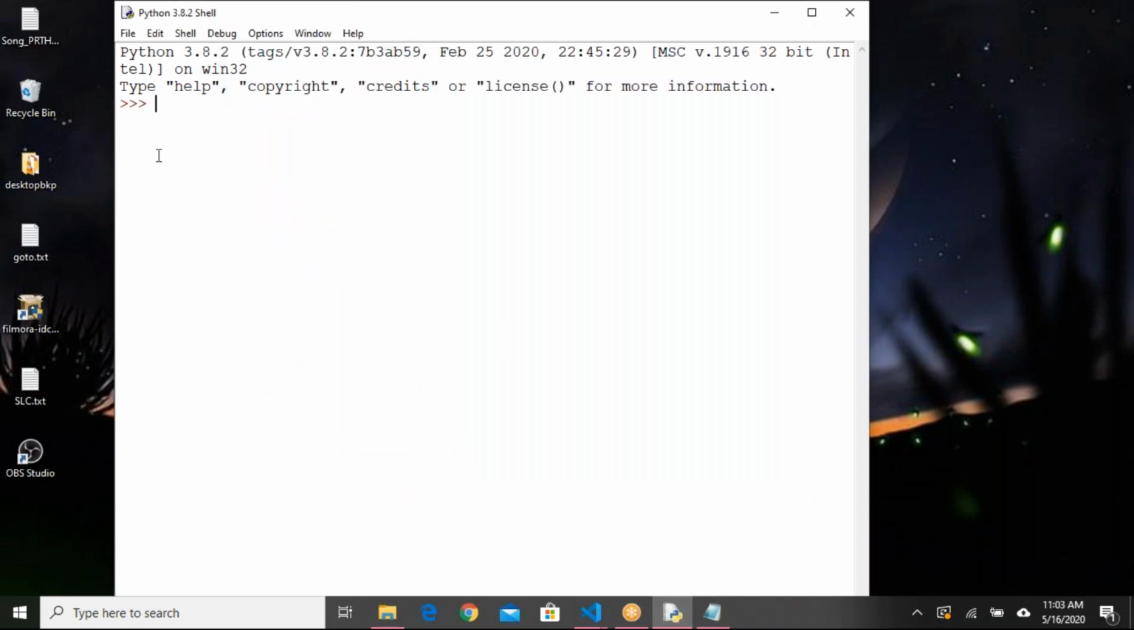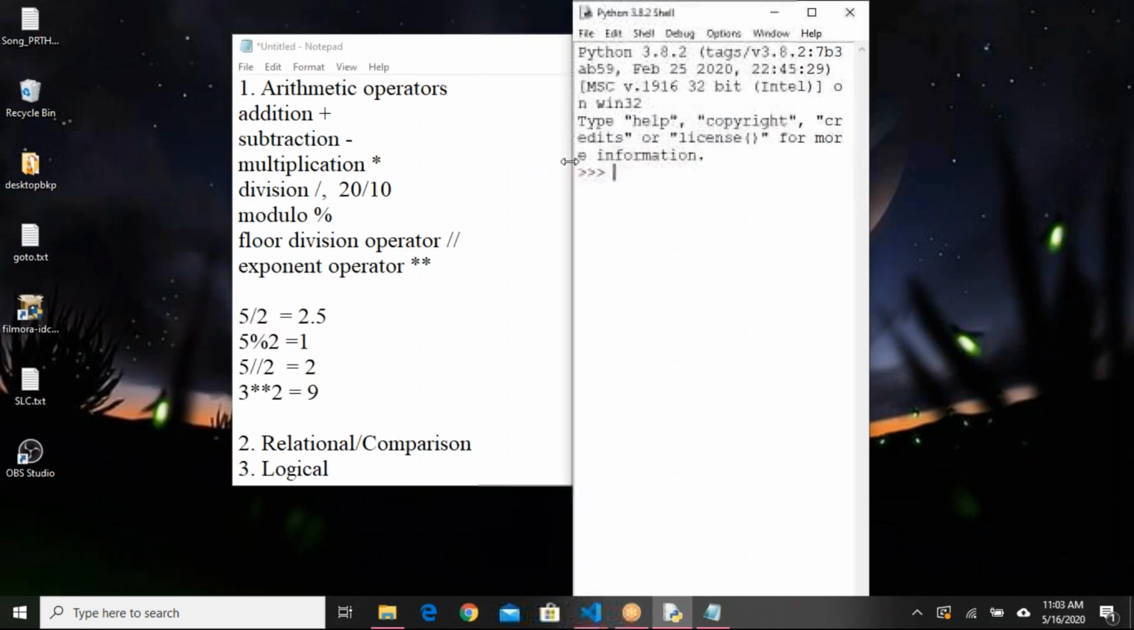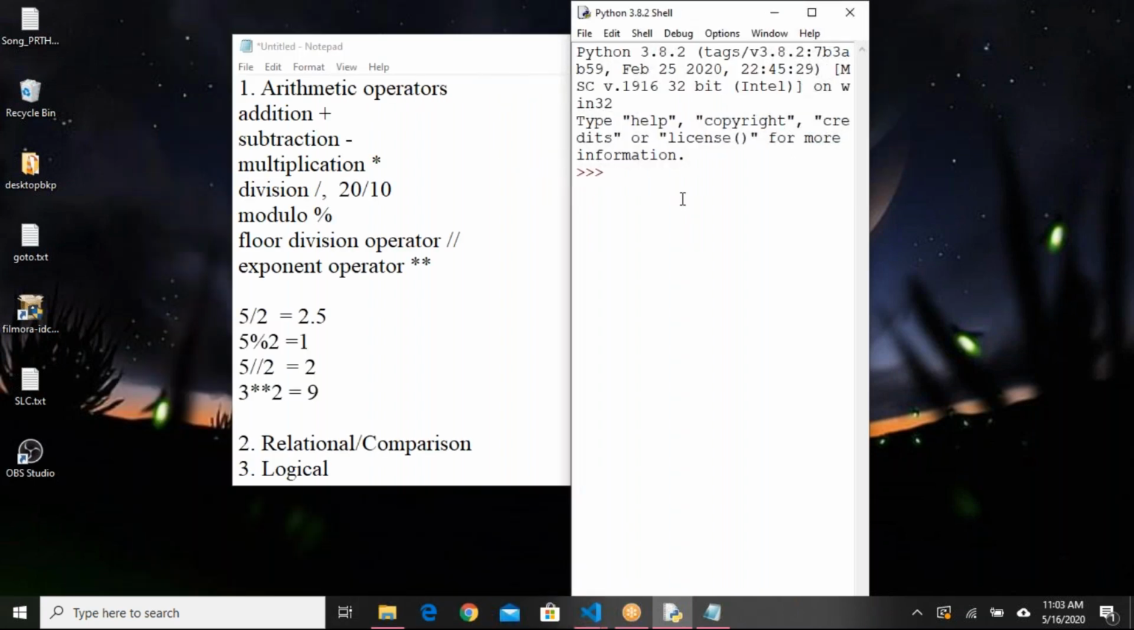Let us see one example so that if someone is having any question, that will be clarified. I'll take two values, a equals 5, b equals 2. I'll say a plus b. It's very straightforward, 5 plus 2, 7. A minus b, 5 minus 2, 3. A star b, that means a into b multiplication, that is 10. Division, a by b, I got the output as 2.5.